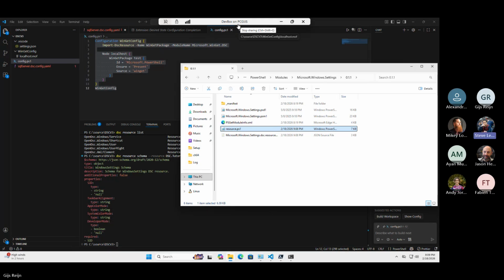Hey, Gijs. Yo. How are you generating the schema? I'm reading everything into the abstract syntax tree, so I'm trying to get all the properties from the class-based DSC resource. Okay, so you're doing it basically yourself, right? You just parse the AST and then you generate the equivalent JSON schema? Exactly, yeah. Okay. But that's it.